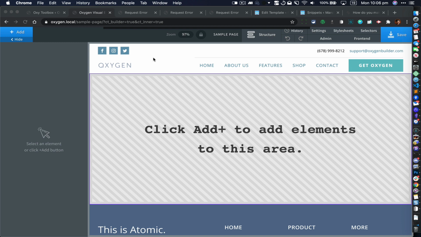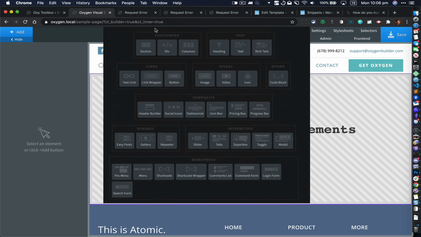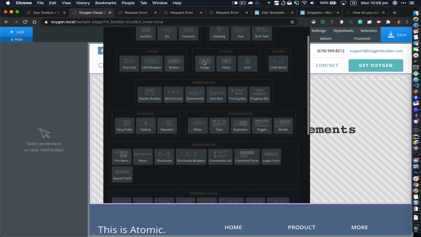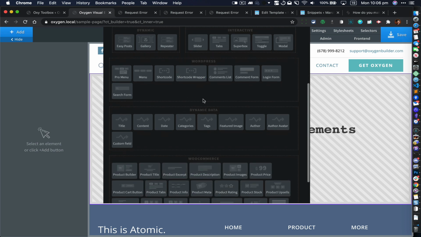Okay, so here you can see this thin bar at the top, and when we take the mouse on top of it, it is going to slide down this panel, and this contains the components that Oxygen adds, grouped in different categories.